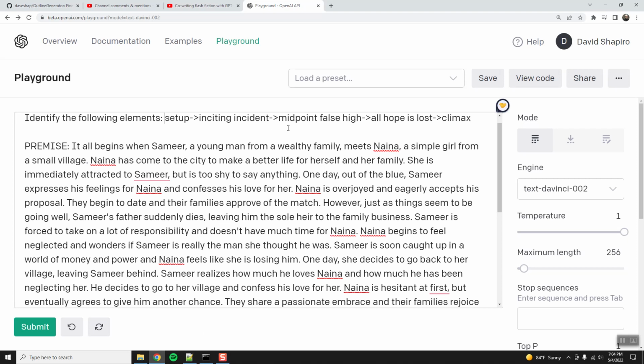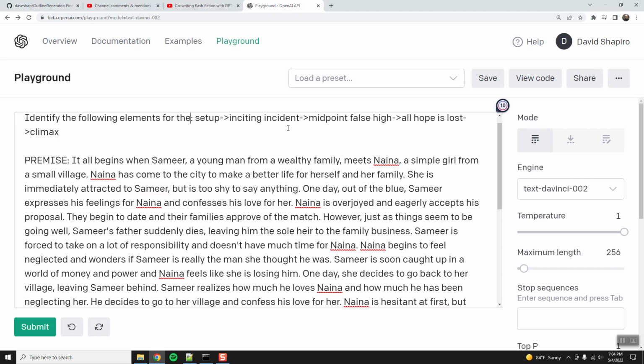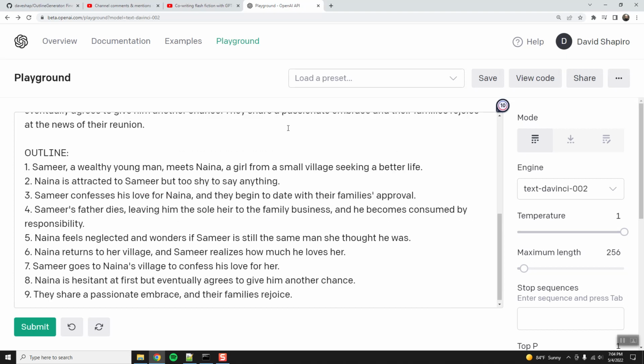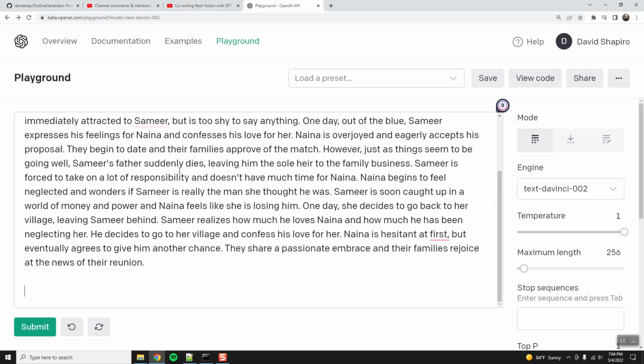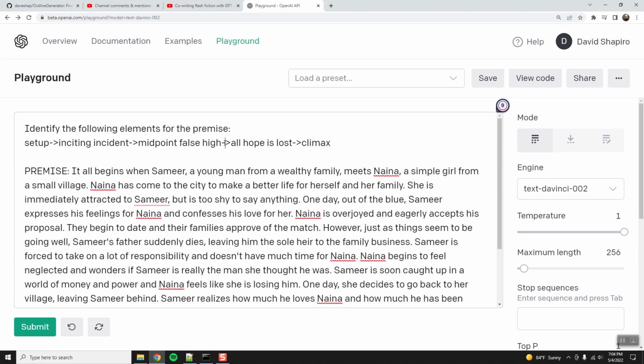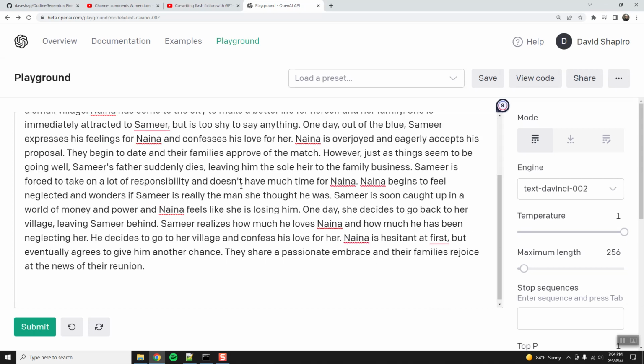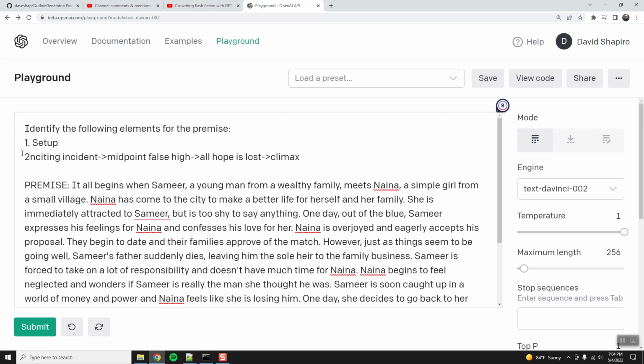Okay, identify the following elements for the premise. One, setup. Why does it keep jumping all the way down? Two, inciting incident.